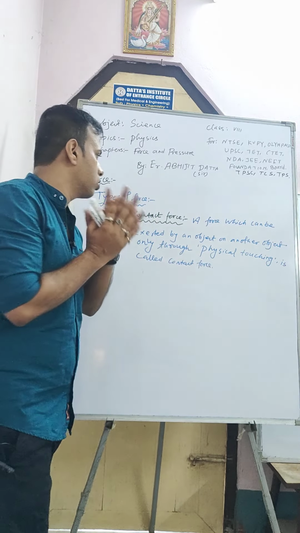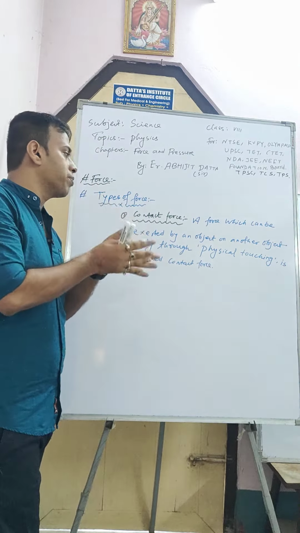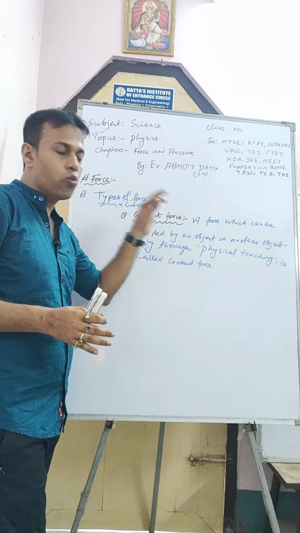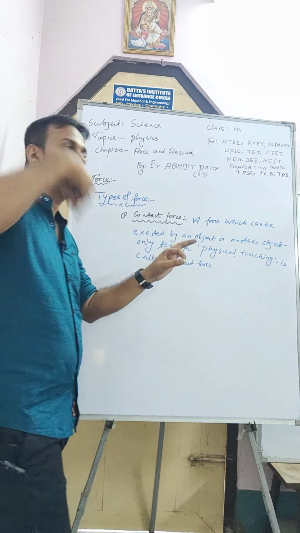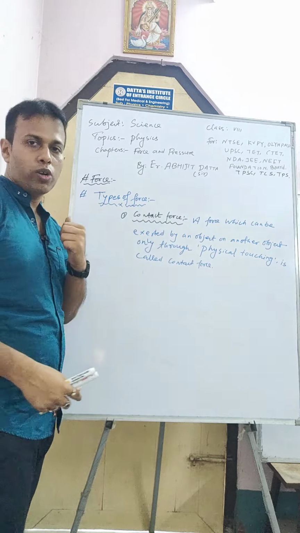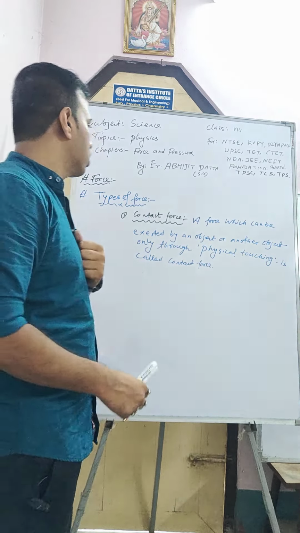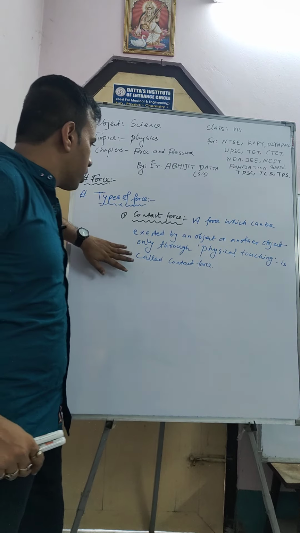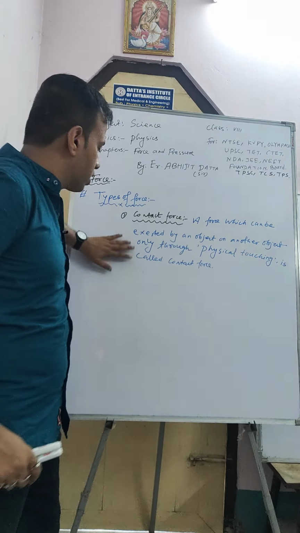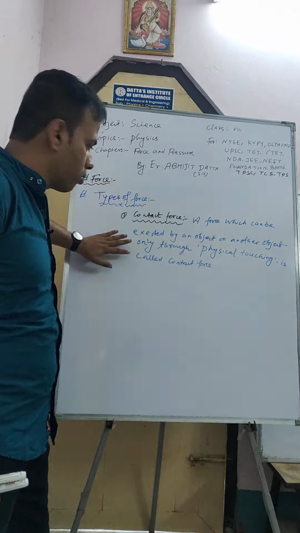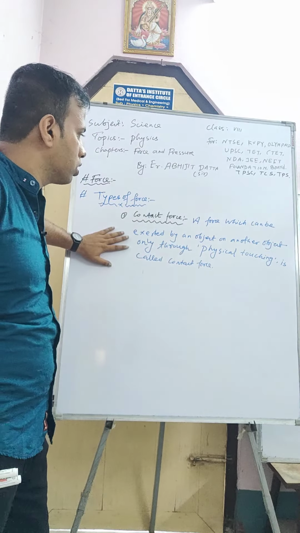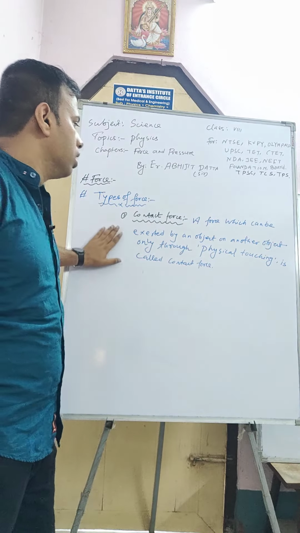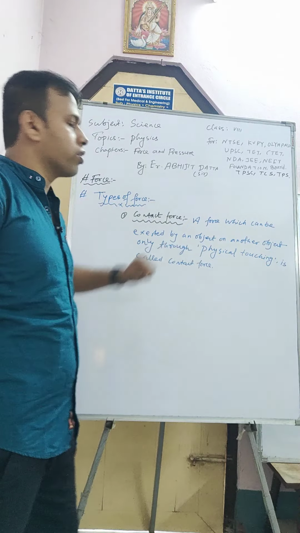One object can apply a force on another object. Suppose I am one object and I am applying force on the boat in this direction through physical touching. I am touching this one and pushing it, and it is moving. So force through physical touching is called contact force.